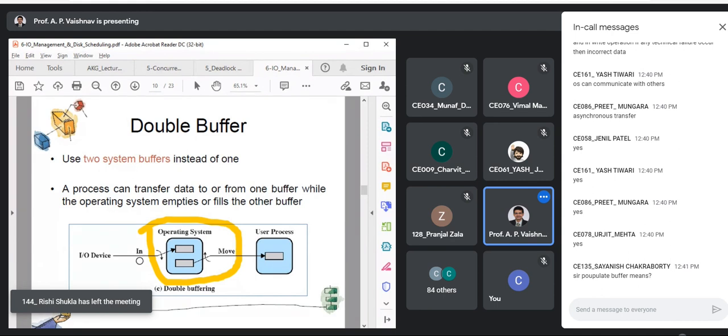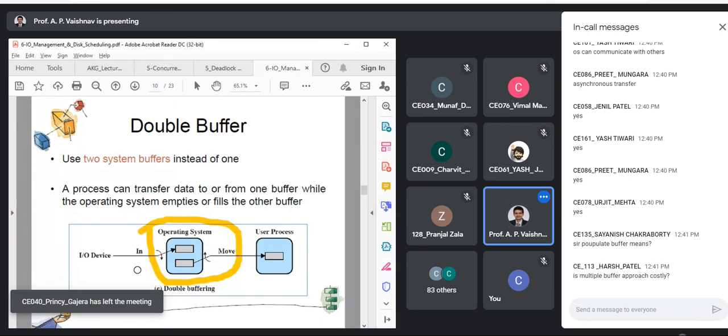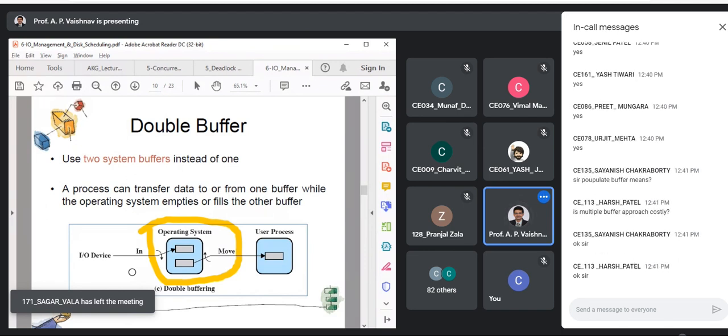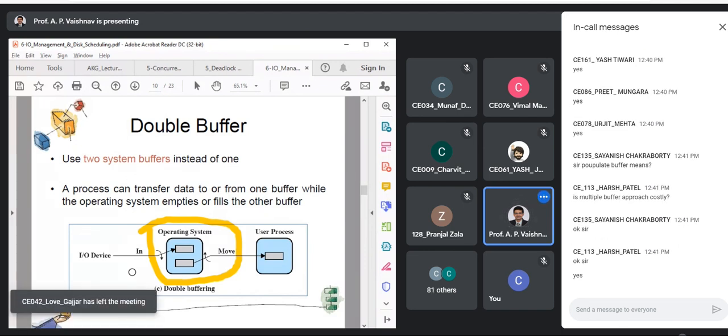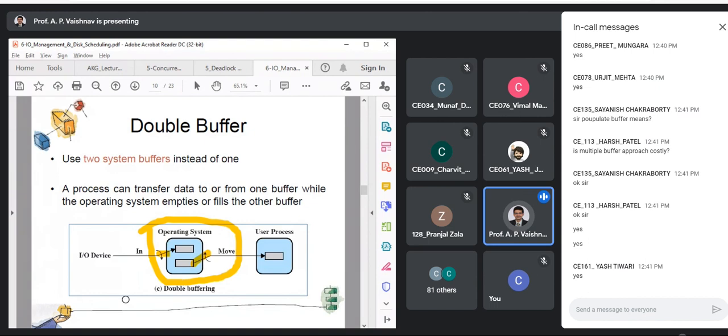Populate means you read the data into the buffer. Multiple buffer approach can be costly in terms of allocation. That's correct. But you will get faster data transfer, so there is an advantage also. Can you see the switch over here? It is just like switching.